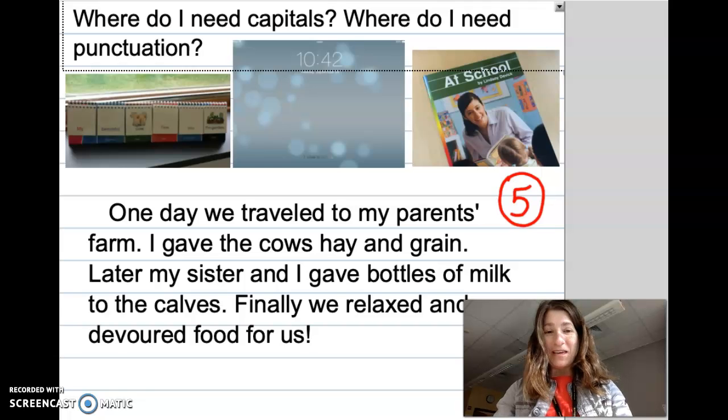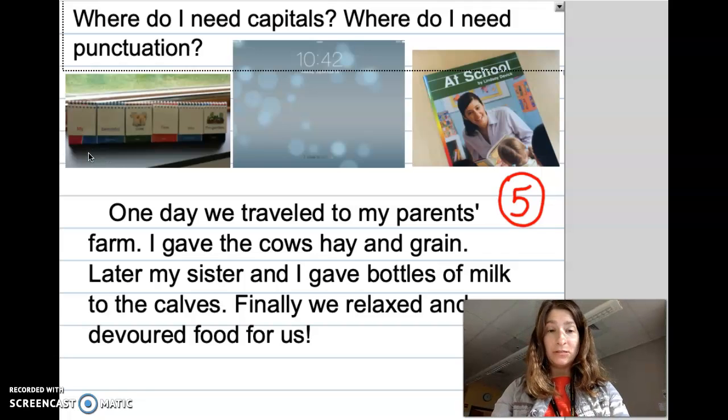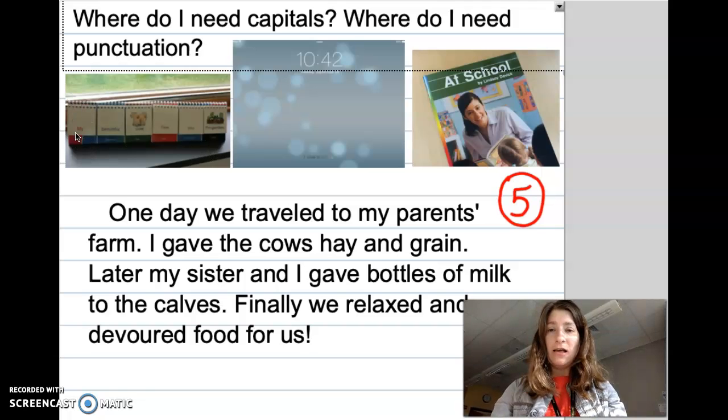Hello, today we will be taking a look at when to use capital letters when we write. Here are some pictures of some examples of capital letters. When I see this sentence here, at the beginning of my sentence, I start with a capital letter. Aquí para empezar una oración, empiezo con una mayúscula.